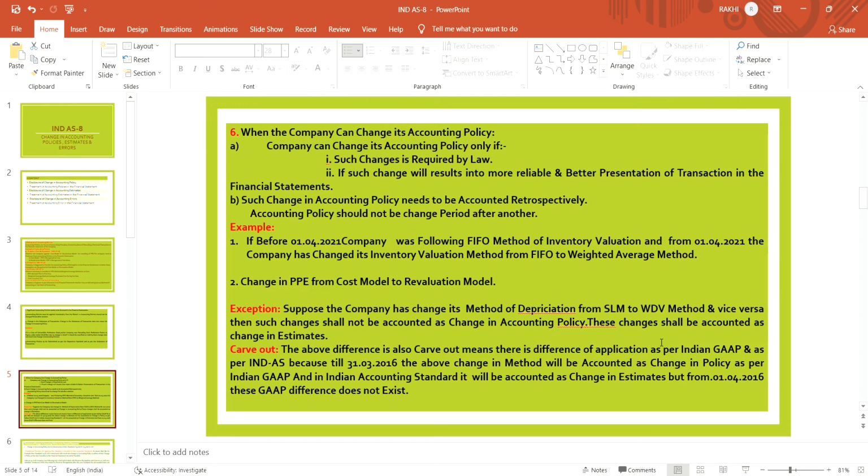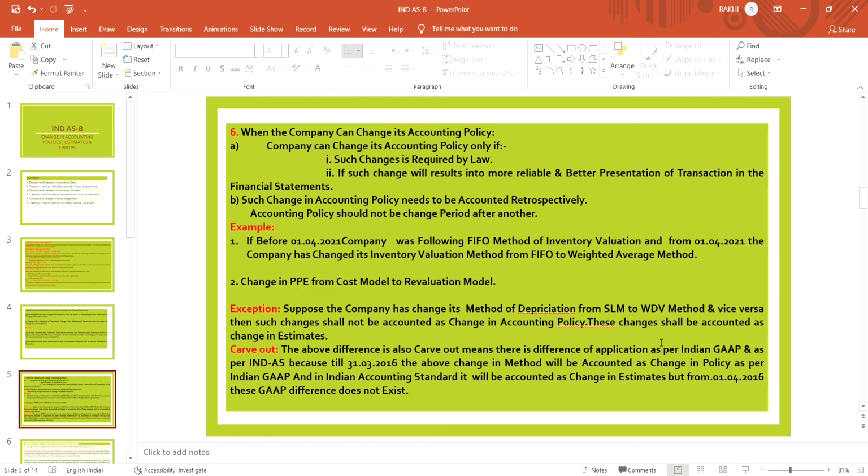This carve out does not exist as of now, but what is the carve out? The change from WDV to SLM, meaning the change in method of accounting of depreciation from SLM to WDV or WDV to SLM, is accounted as an accounting policy as per Indian GAAP.